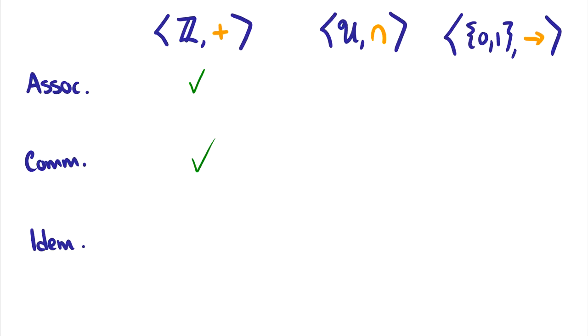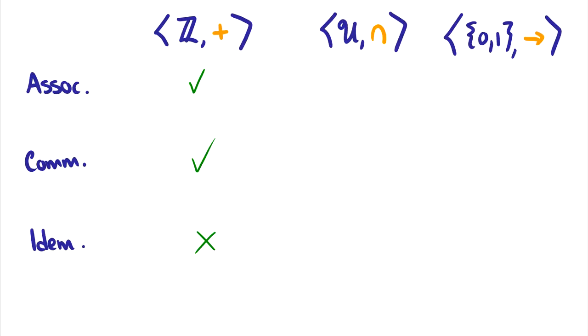Well, if I take 0 plus 0, I get 0 back. So that looks good, right? But I can find a counterexample. If I take 1 plus 1, I get 2. And that's not okay to be idempotent. We want this to be equal to 1. So this is not equal to 1. Therefore, no, it's not idempotent. So the algebra consisting of the integers and addition is associative and commutative, but not idempotent.